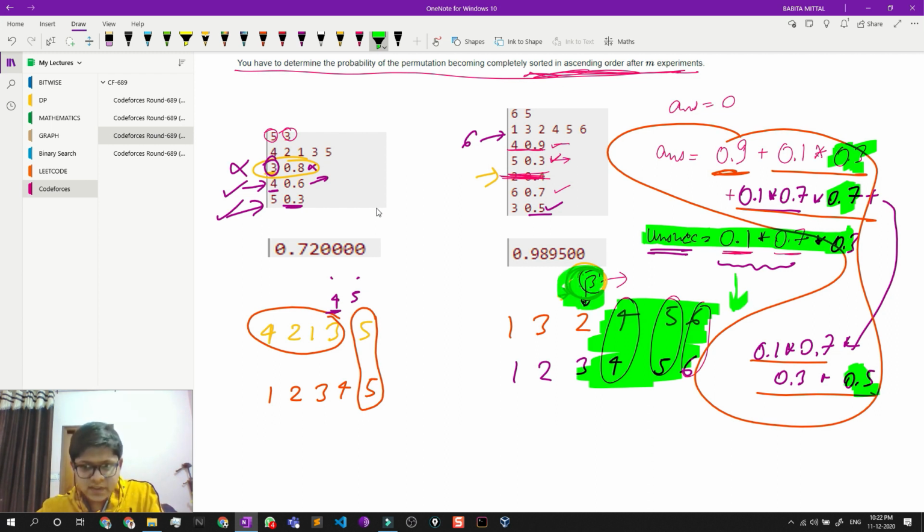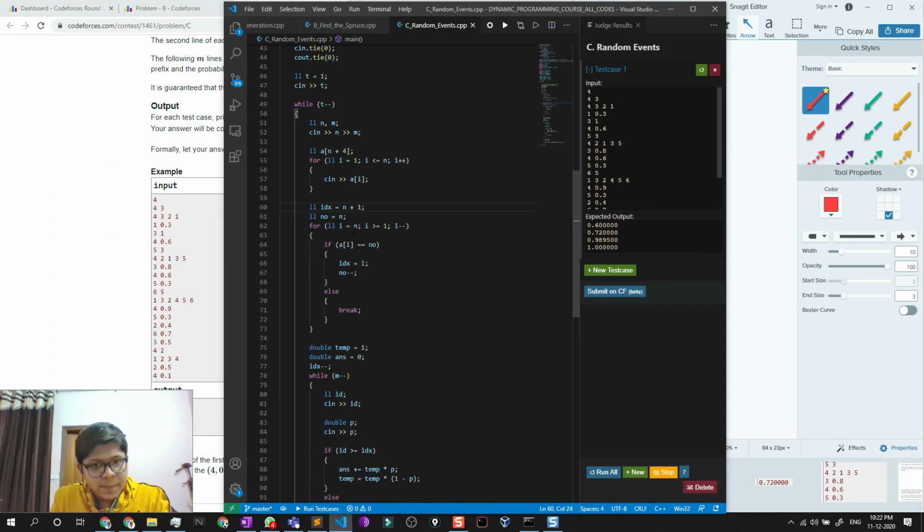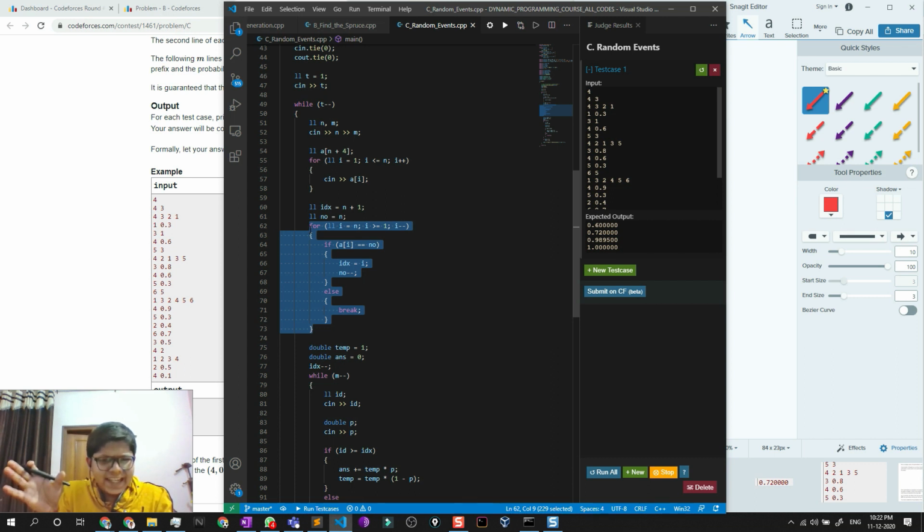So I initialized it with the maximum value of index. Next I have my number, so as to count that the last element should be n, and the next one should be n minus 1, then next n minus 2. So I will check up till how far I can go with this ordering of the elements. So it will let me know how much of my ending is sorted. So it will let me know by my index.